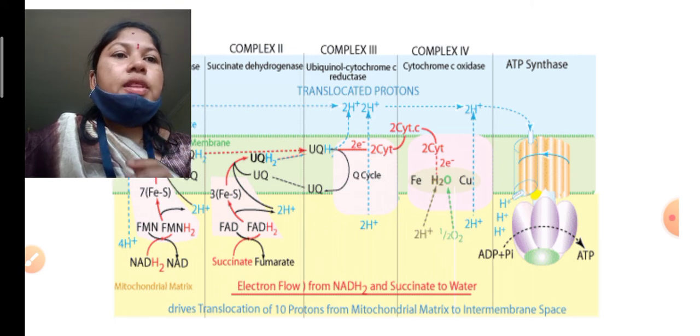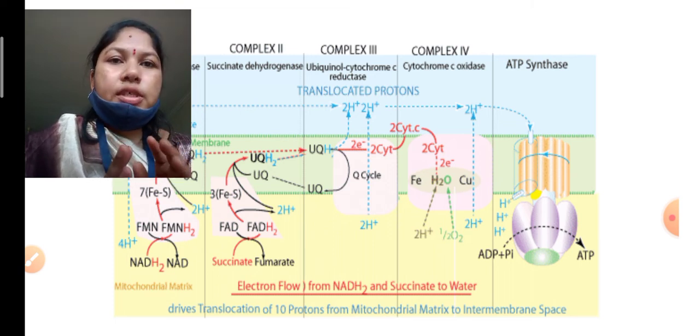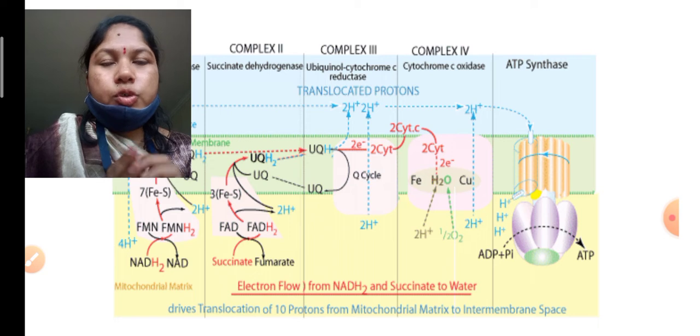So this complete process is called oxidative phosphorylation.